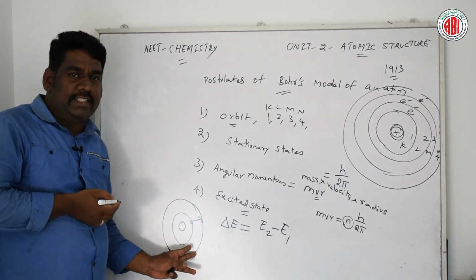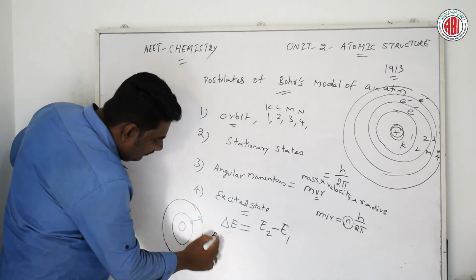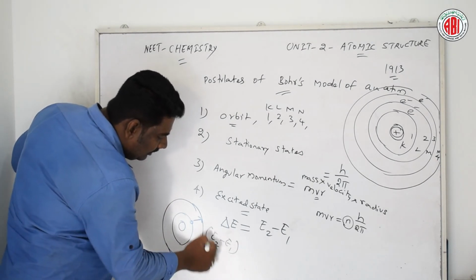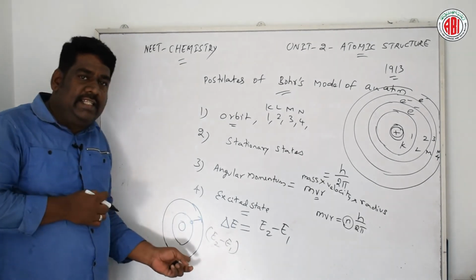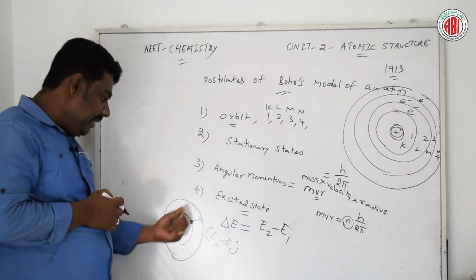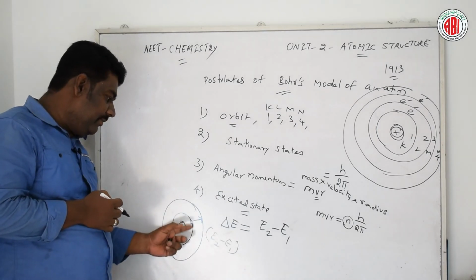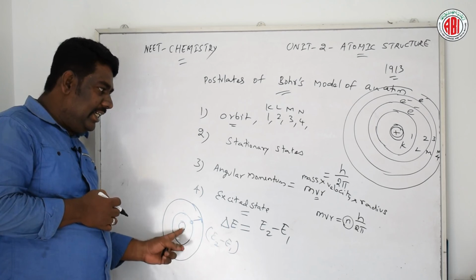This is considered E2 minus E1, the energy that is absorbed. When energy is absorbed, the electron jumps from the lower to the higher stationary state.